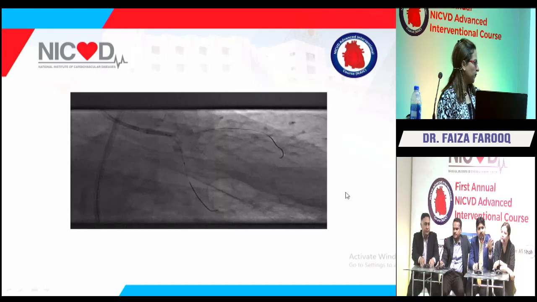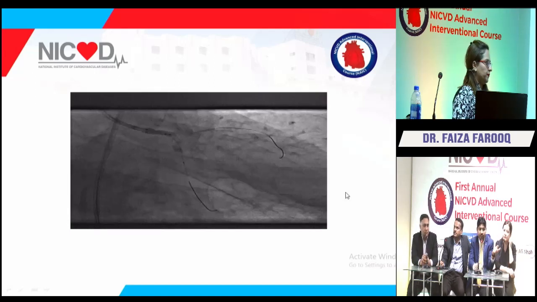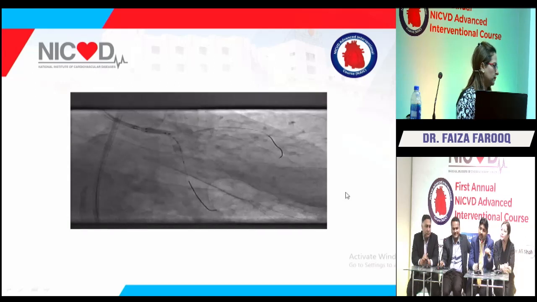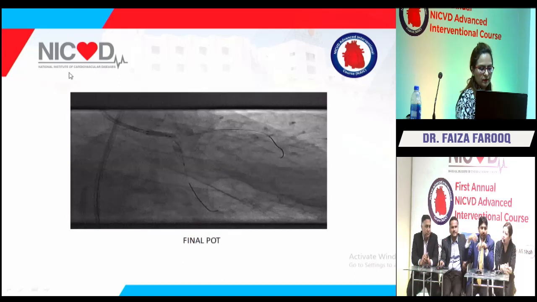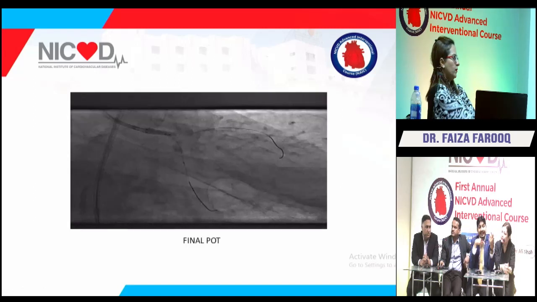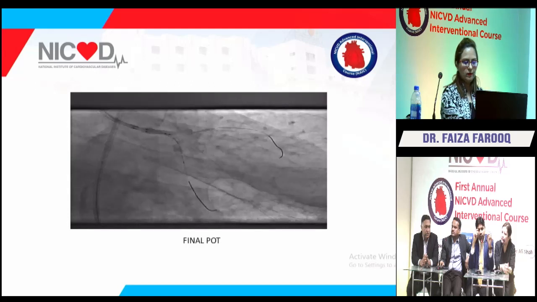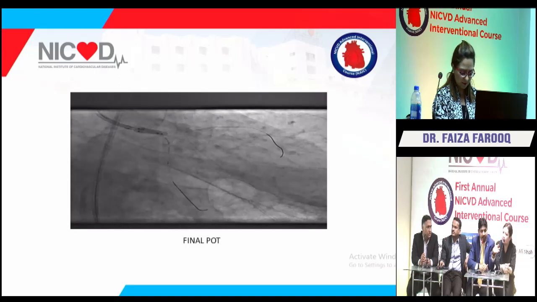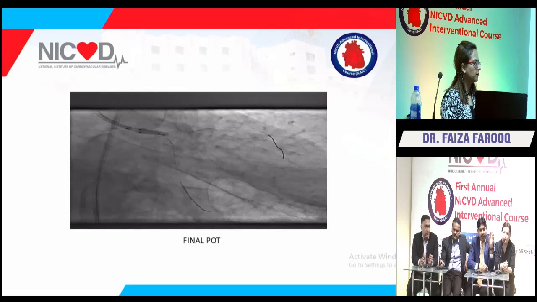I think I can say here, based on Finet's law, as we have heard from Professor Javed Akbar in his speech, that Finet's law says you have to achieve 70% of the diameter based on D2 and D3. So if you are inflating both balloons in D2 and D3, you have to inflate to the extent that you achieve 70% of the diameter of D1. Then that's your optimal pressure. It is not written hard and fast that you can inflate up to 18 or up to 20. Nothing has been written about it.